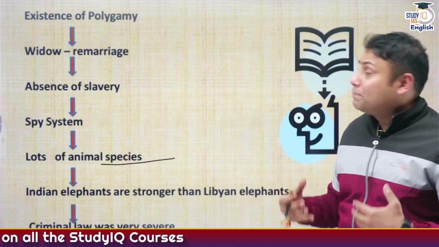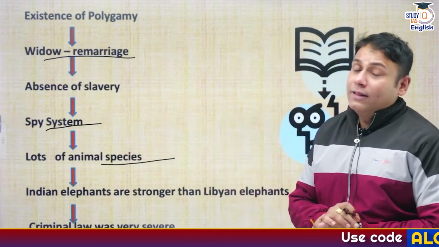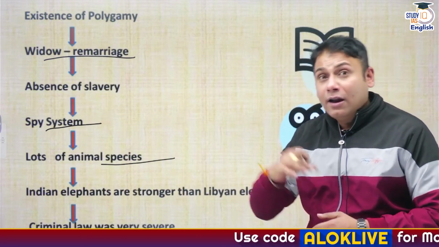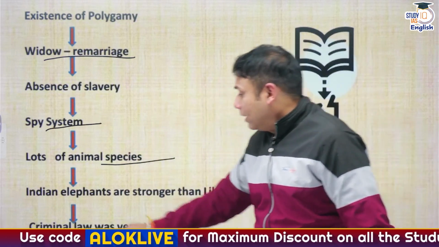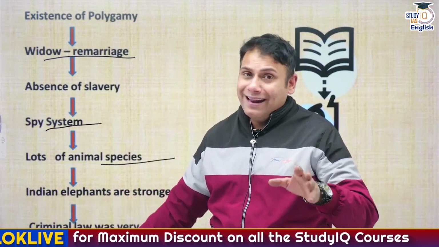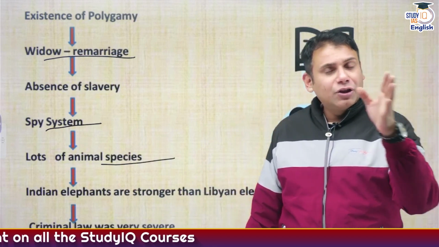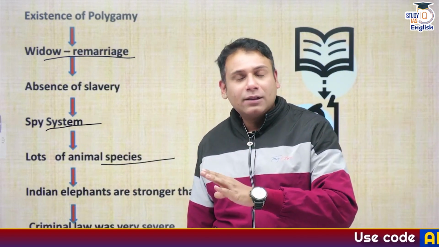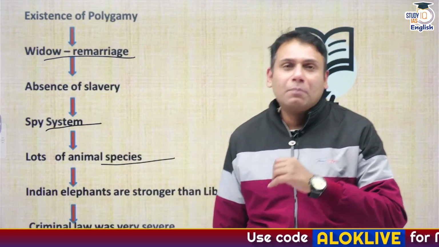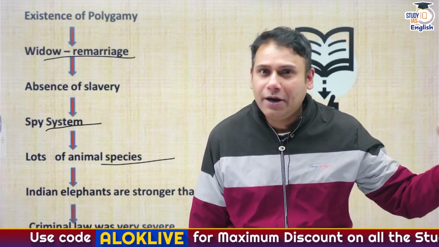He talked about the spy system at that time. There was presence of widow remarriage. Criminal law was very severe. Although he came during the reign of Mauryan Emperor Chandragupta Maurya, we have discussed previously that after Chandragupta Maurya, there was the reign of Bindusar. And after Bindusar, there was the reign of Ashoka, one of the mightiest rulers, not only of the Mauryan Empire, but also of the entire ancient India.